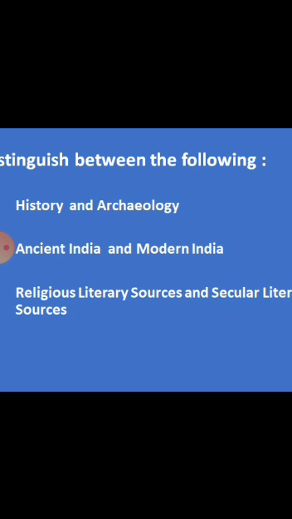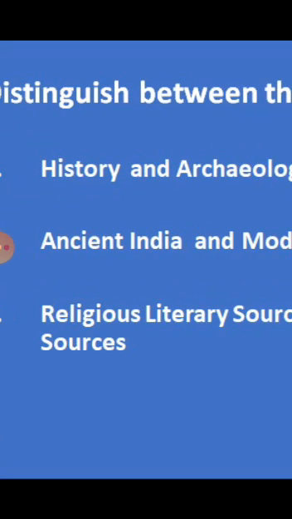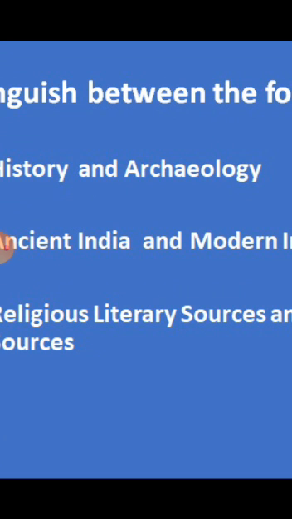Okay, this is directly given in your book. Find out the answer from the book. Clear? Then second is ancient India and modern India. Differentiate between ancient India and modern India. Look at page number 6, ancient India. Only 2 points you write. What is ancient India? Take out your page number 6 and mark the points. What you have to write about ancient India?